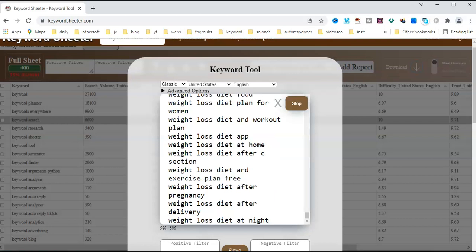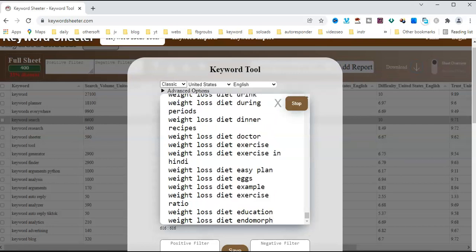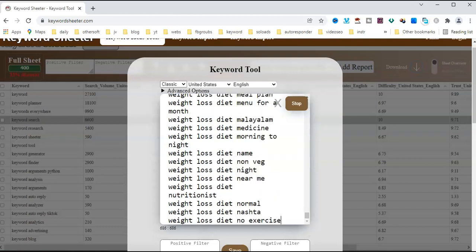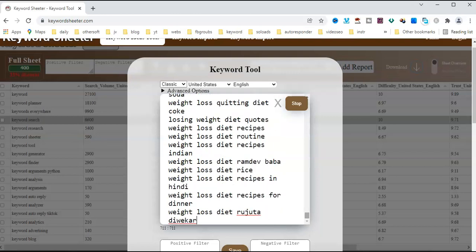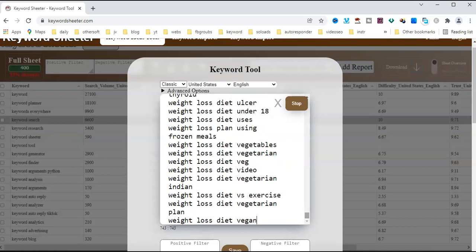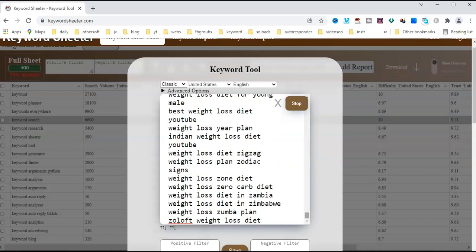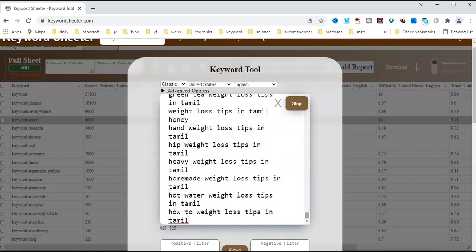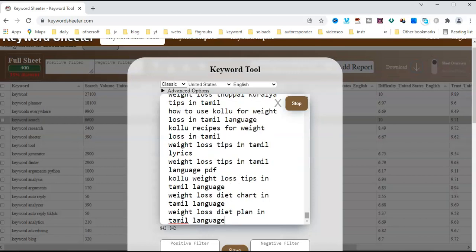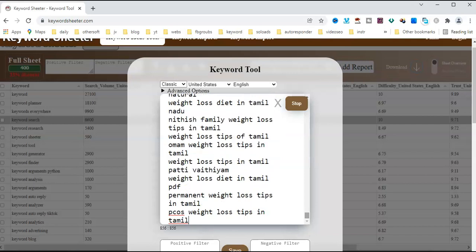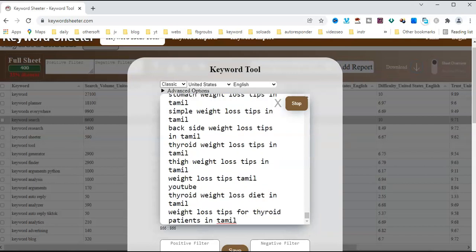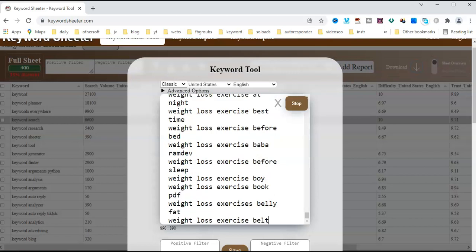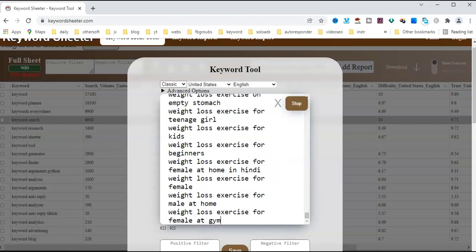Going through 500, 586, 600, and more than 1000 searches in this tab.